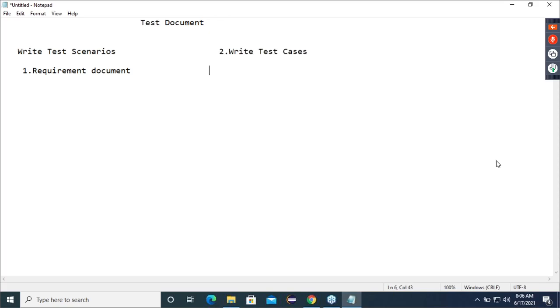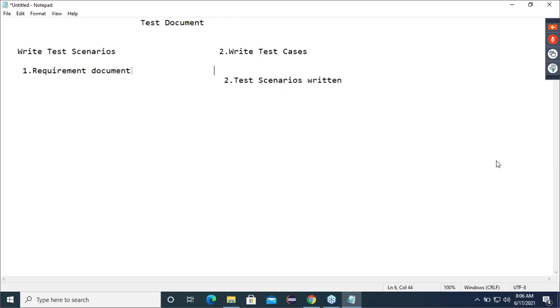To write the test cases, test scenarios should be there. Yes or no? Let's assume the second point, the test scenarios should be written. After writing the test scenarios, then we can start writing the test cases.